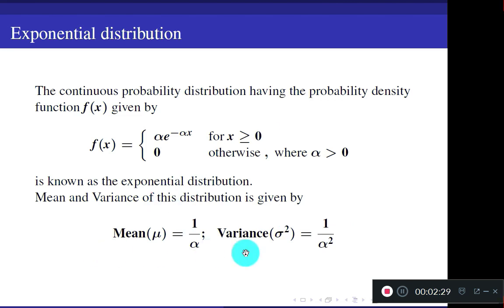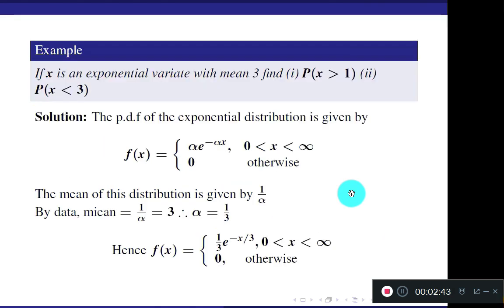Remember the PDF and mean value for any problems under exponential distribution. So you just have to remember this slide. I will directly go to a problem now. The question is: if x is an exponential variate, or variable, they may give you any word here, or exponential random variate, with mean 3, find p of x greater than 1 and p of x less than 3.